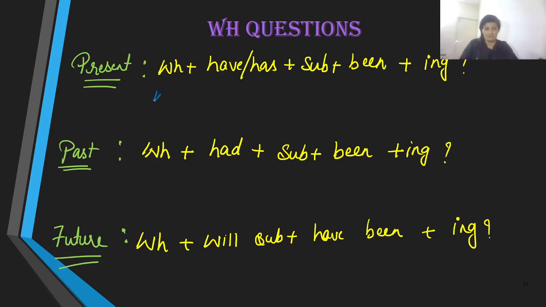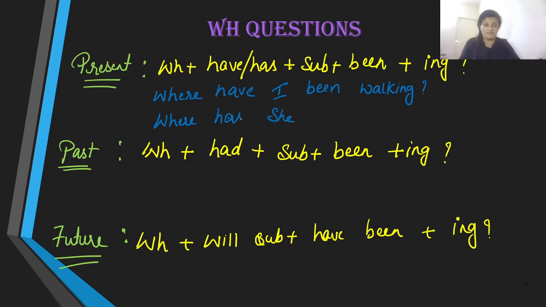Where, let us take the word where. Supposing the subject is I, then we take have. Where have I been walking? Question mark. Supposing the subject is she, then you take the verb as has, and there you have your sentence.